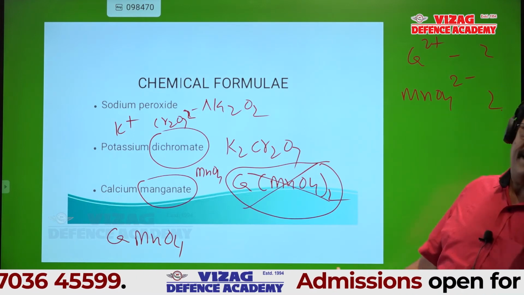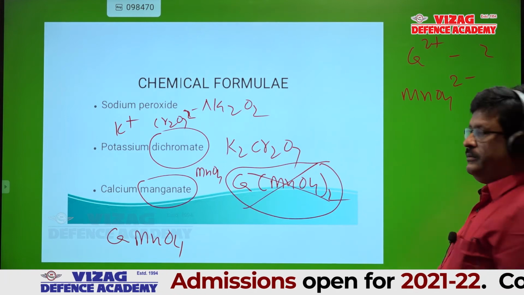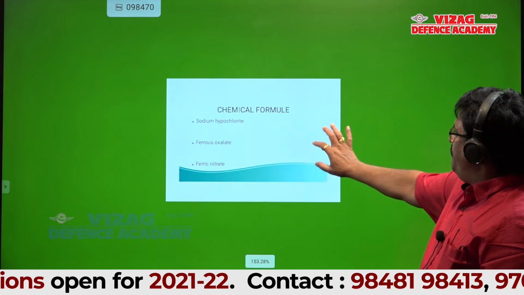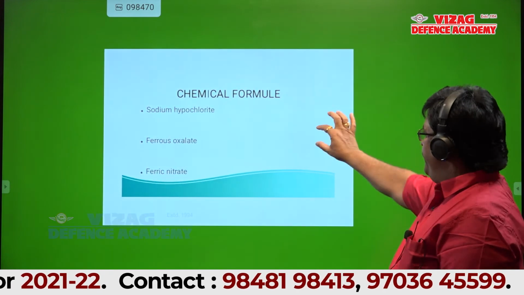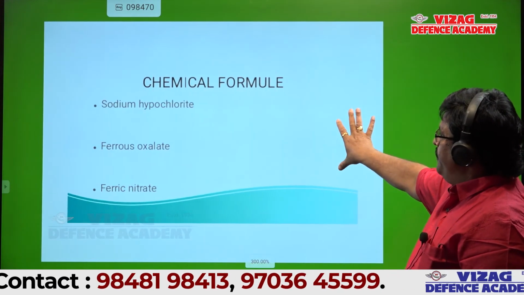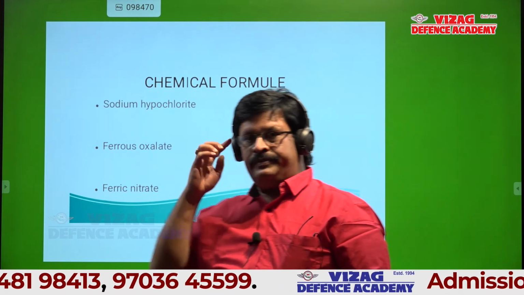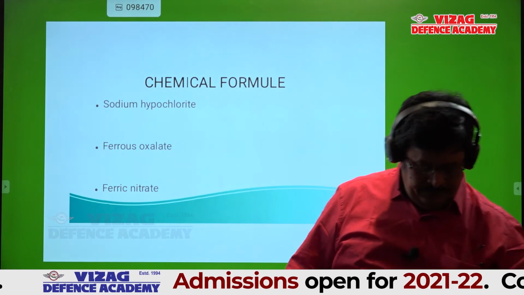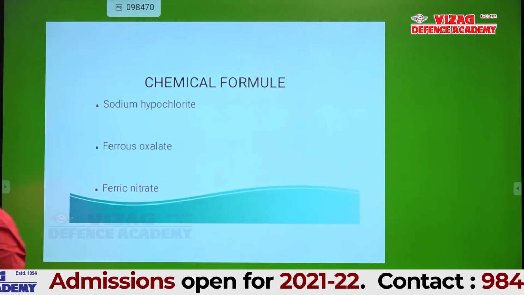Can I go to the next one? Yes, sir. I have given 3 more. Do it fast. Speed up, students.